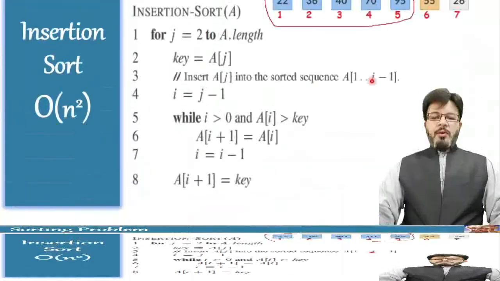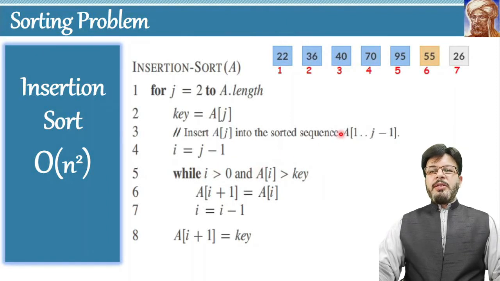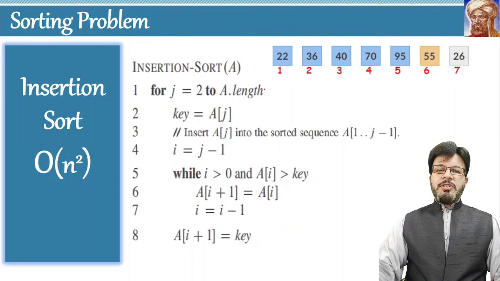Now we will consider the second example where the second condition will go false before the first one. That is, we have to insert this element in between these elements. So let's see how this algorithm will work. In this example, the value of j is 6. So j is equal to 6. What is the element at j? It is 55. Therefore, the value of key is 55.